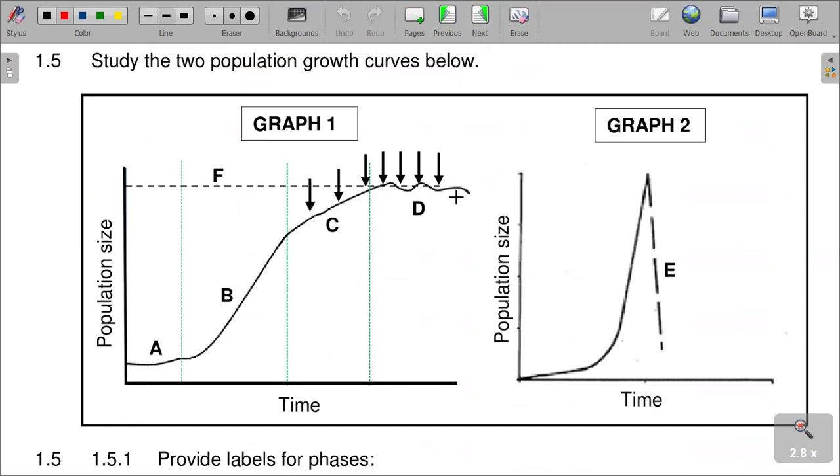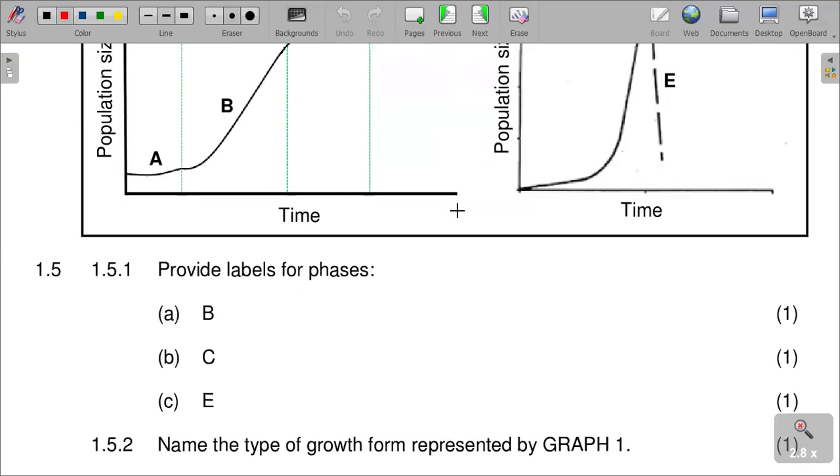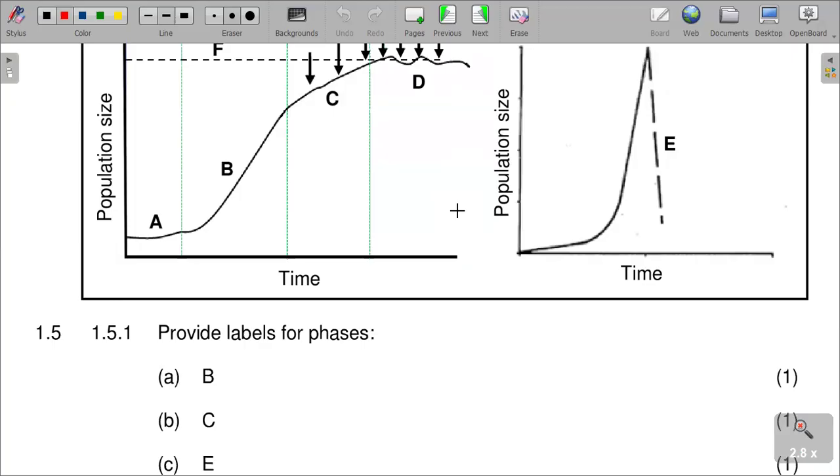And then we have our population growth phases in graph 1, A, B, C, and D. Then we are supposed to answer the different questions that follow. The first question is saying, provide labels for phases B, C, and E. What is B?